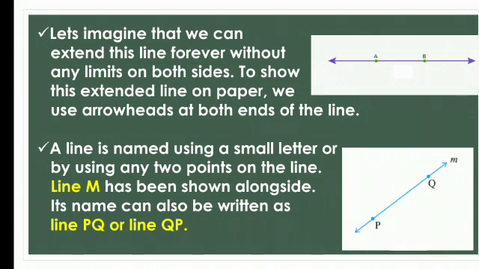Now, line M has been shown alongside. You can see the line M. M is a small letter. That is, line का पूरा नाम क्या है? M. Line M. Its name can also be written as line PQ or line QP. Either you can write the line M or you can write the name as line PQ or line QP. Either of the things you can write.